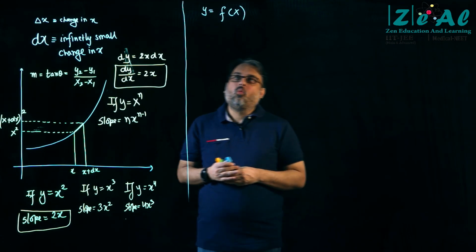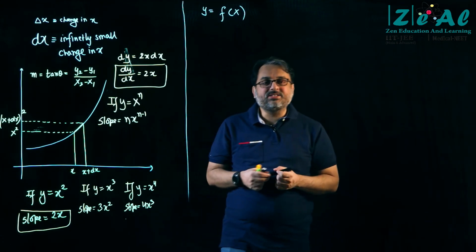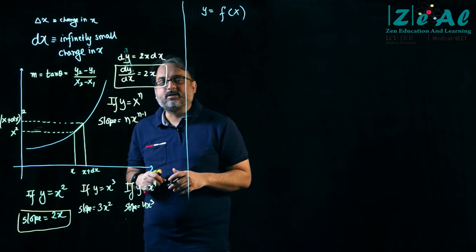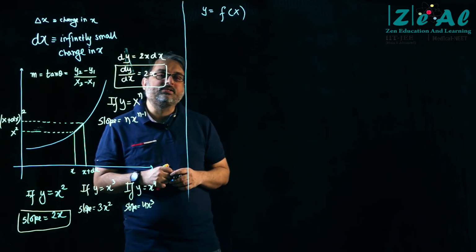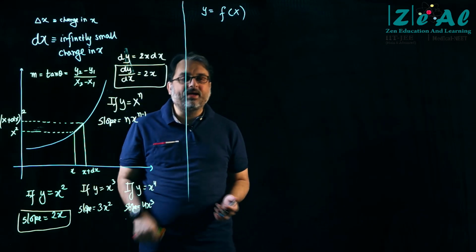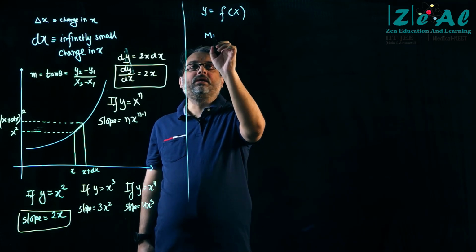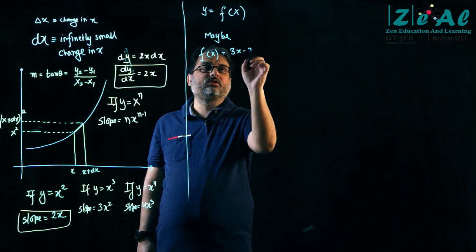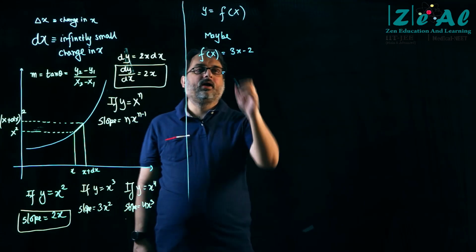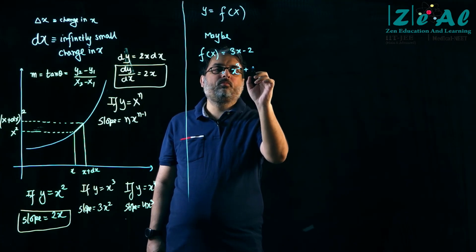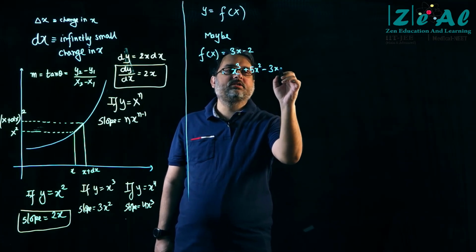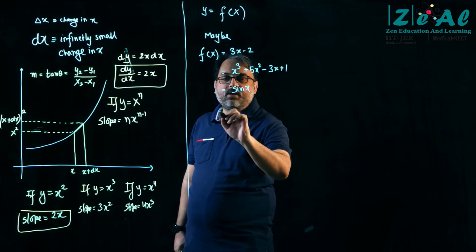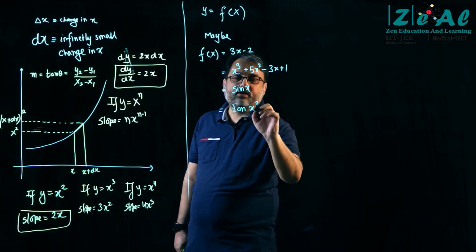Okay. What does f of x represent? Just like x represents any and all numbers, f of x represents any and all algebraic expressions of the variable x. So maybe f of x is equal to 3x minus 2. Maybe f of x is equal to x cube plus 5x square minus 3x plus 1. Maybe this is equal to sine x. Maybe this is equal to tan of x square.